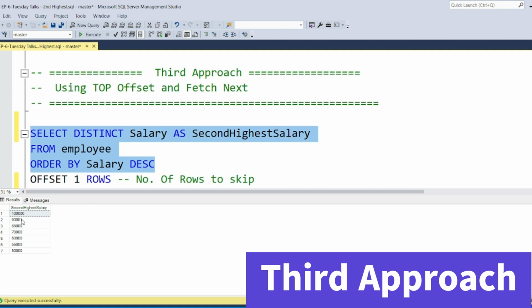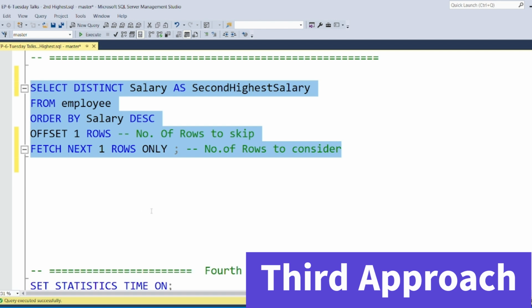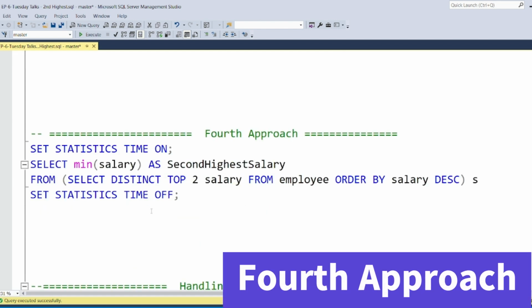Out of this, you are skipping 1 row. That means the first row is skipped. Offset 1 row means you are skipping 1 row. And then you say fetch next 1 row. So you are fetching this particular row from here, and this gives you the second highest salary of the employees, that is 90,001. Make sense? Perfect.